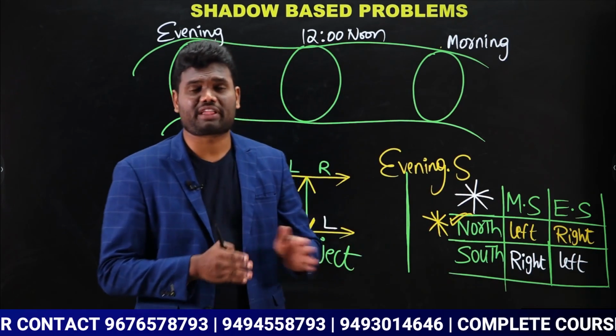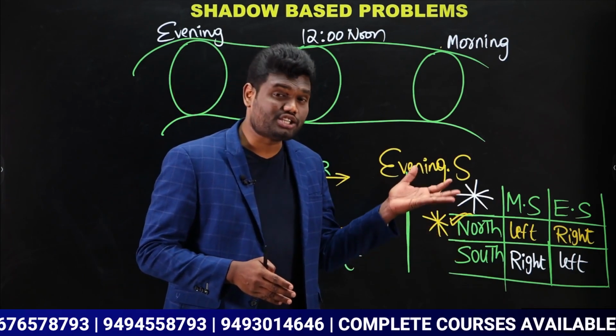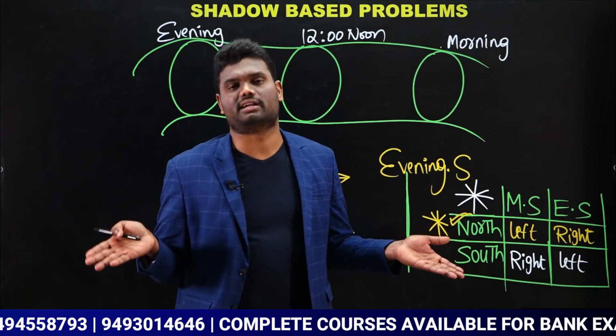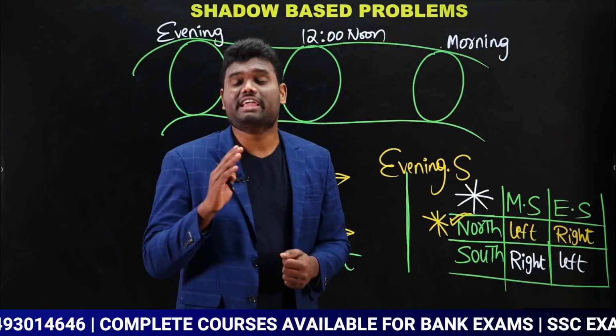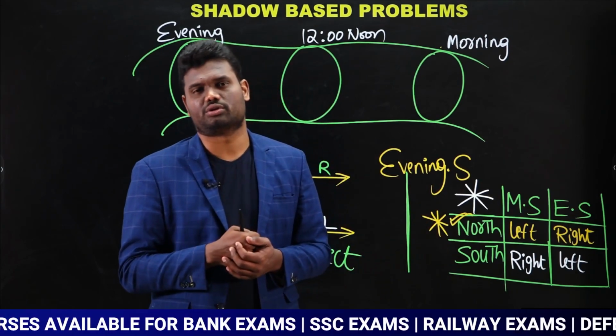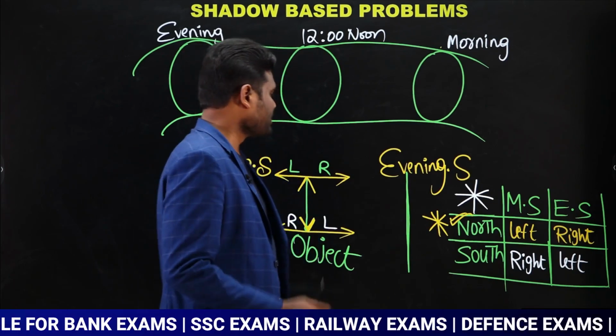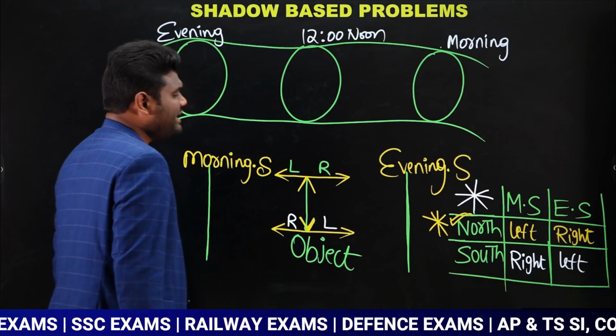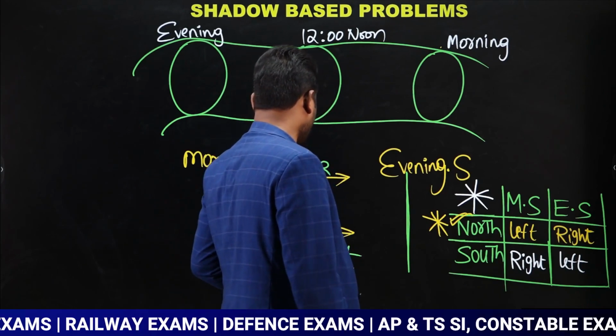If the question is morning shadow, instead of left, if it went to the right, then the answer is going to be south. Evening shadow, instead of right, if it is on the left, then the answer is south. Is that clear? Now observe here. So many students will get a doubt.